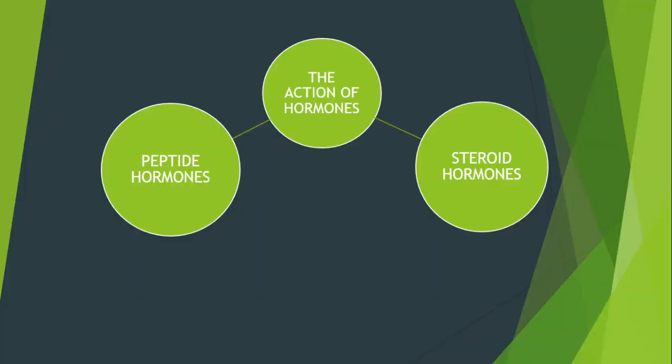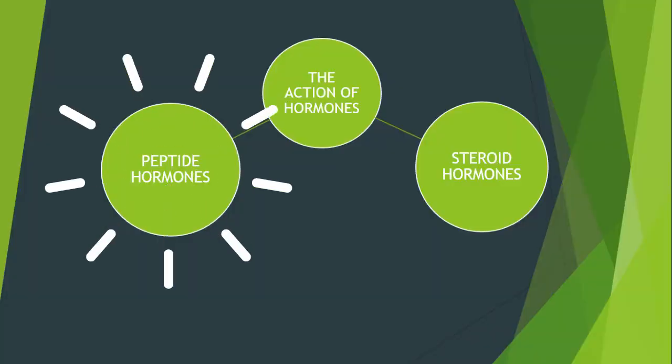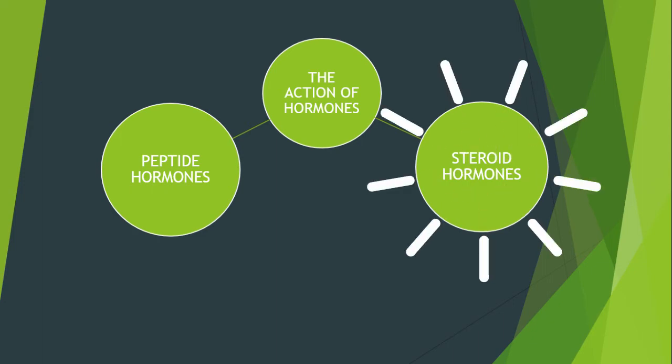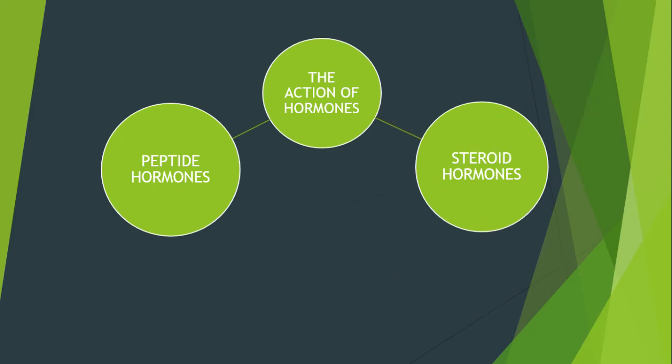I will continue this presentation to explain to you about the action of peptide and steroid hormones. Let us begin. We have two actions of hormones, which is first peptide hormones and second steroid hormones. So I will go one by one to explain more detail about it.